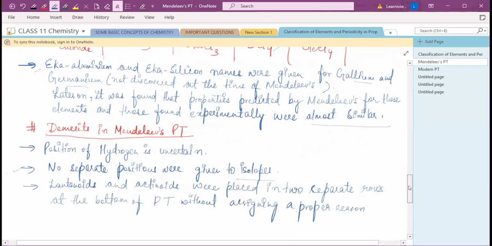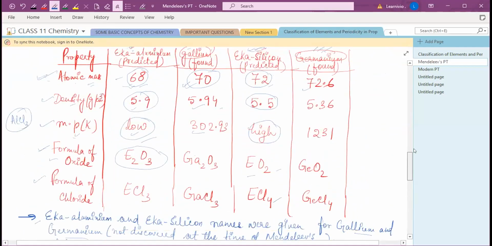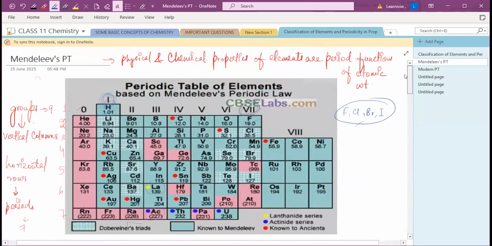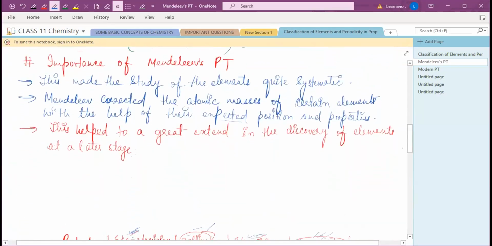Okay, now I think we will start the modern periodic table in the next class, because only 5 minutes are left. So you can write down. You can now make notes from here. So this is the importance, your merits. You can write merits also.